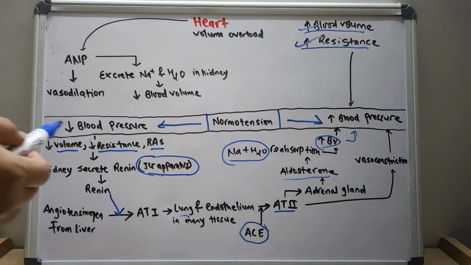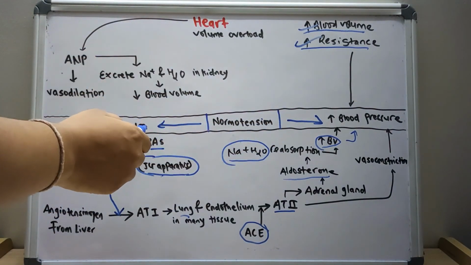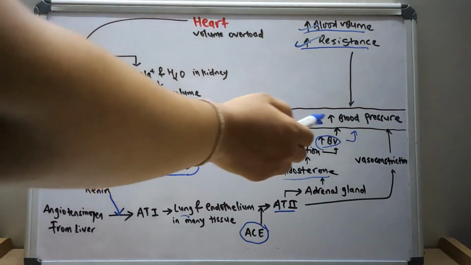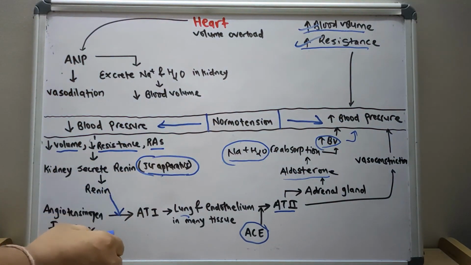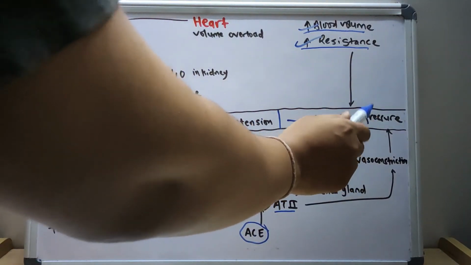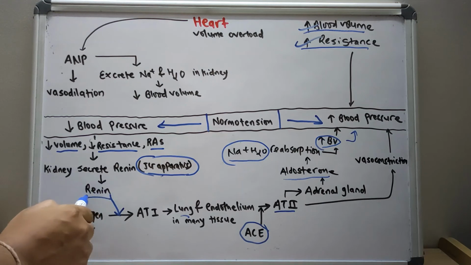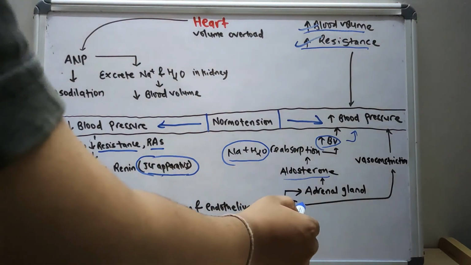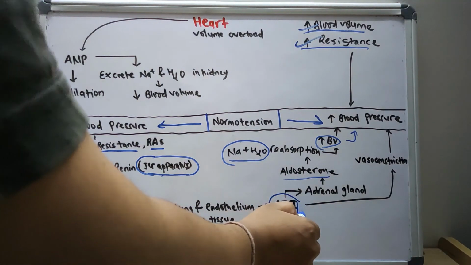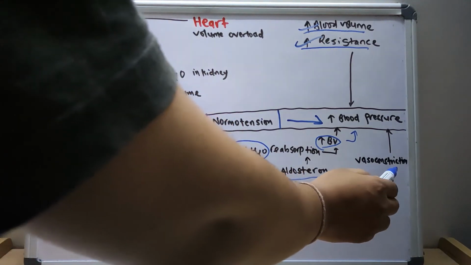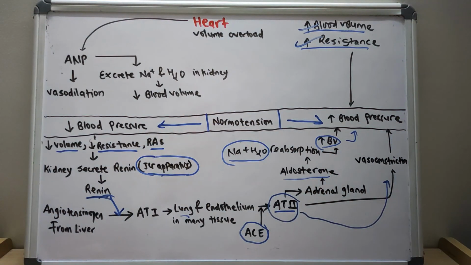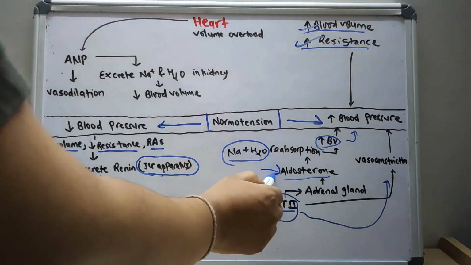So if there is a decrease in blood pressure, then the renin angiotensin aldosterone mechanism increases the blood pressure by releasing renin and ultimately secreting angiotensin 2, which leads to an increase in blood pressure by vasoconstriction and sodium and water reabsorption with the help of aldosterone.